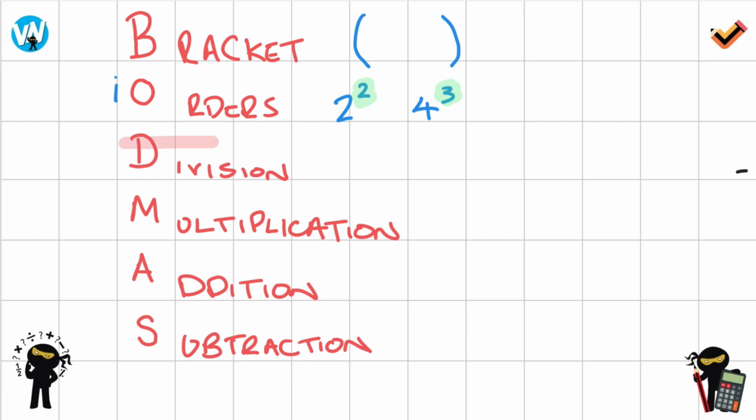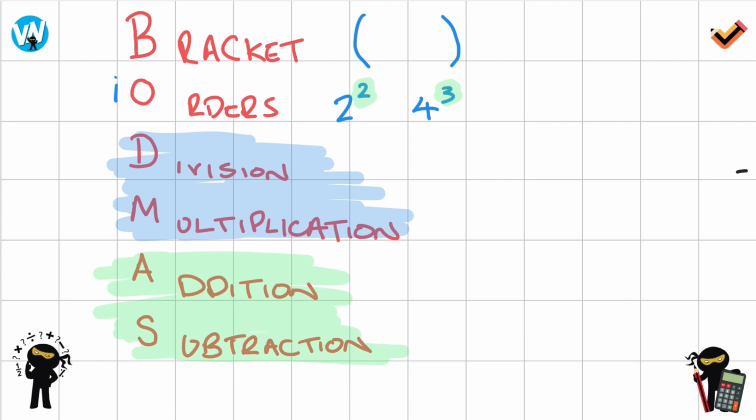Okay, so if I highlight them in blue, let's say, division and multiplication are valued equally. So if you get a question that has division and multiplication in, you would do them in the order that they appear in the question. All right? Just because division comes in the acronym first doesn't mean that division is more important or comes before multiplication. And the same with addition and subtraction.